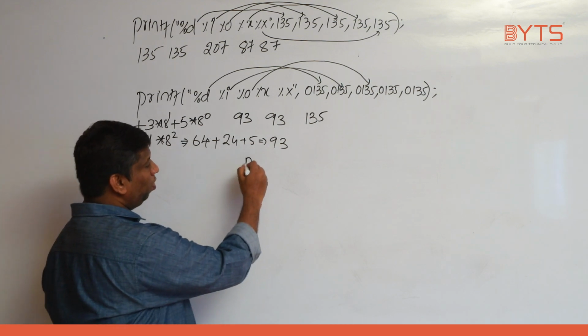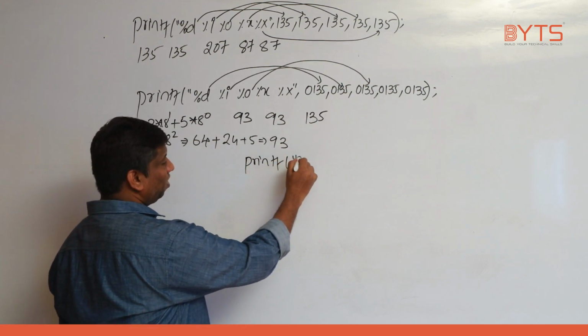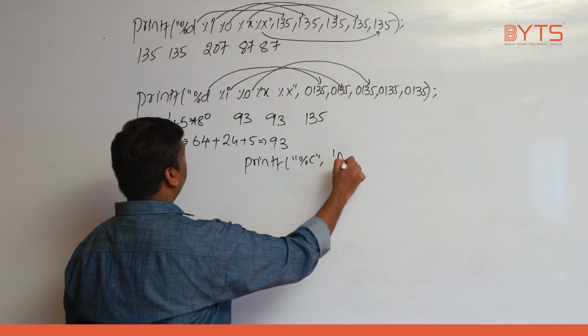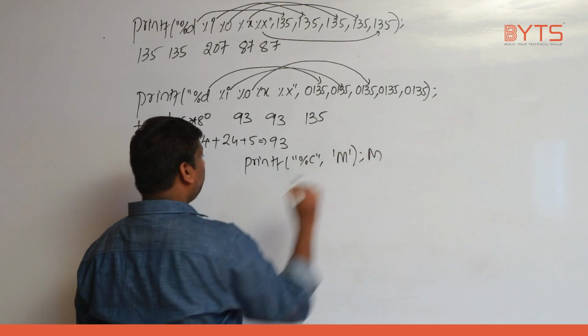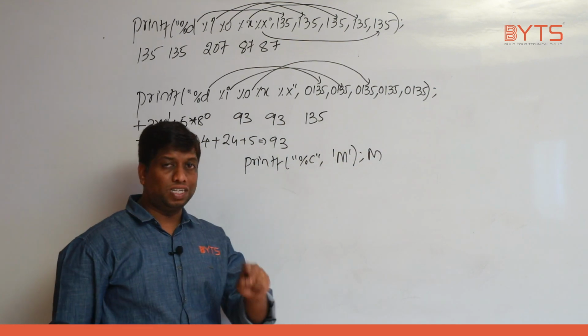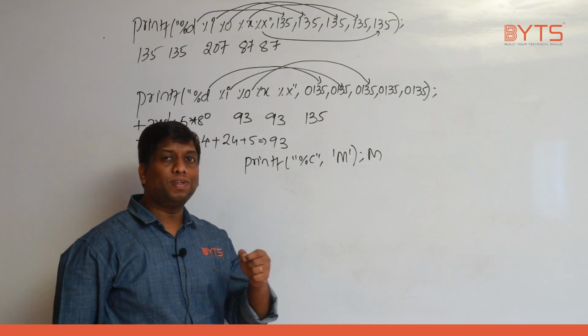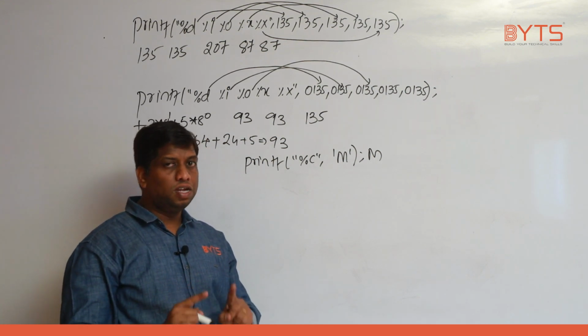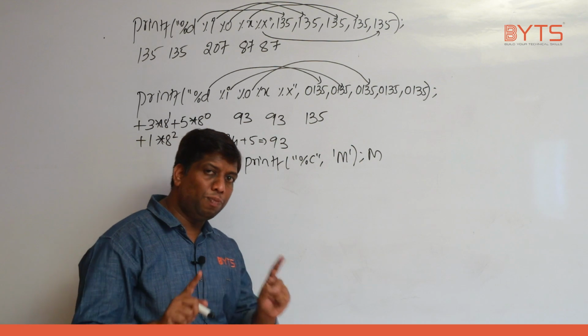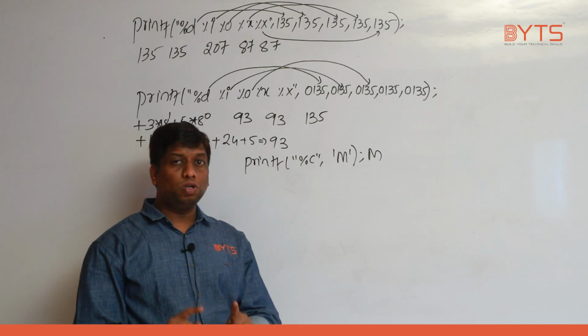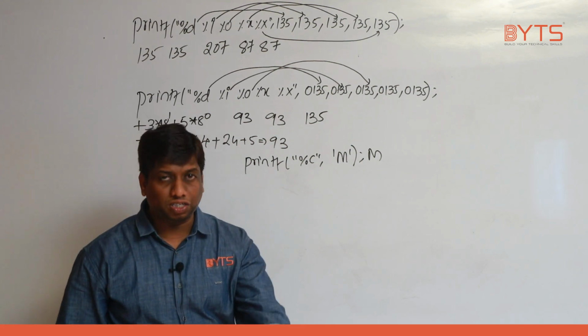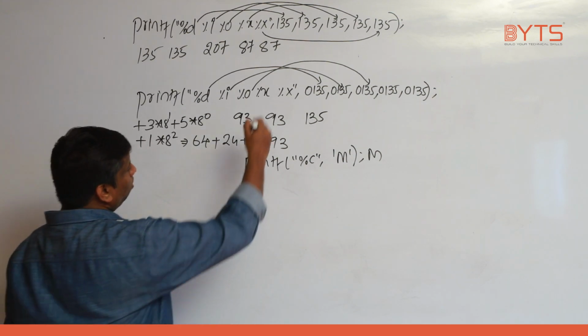Let us take a simple example. printf("%c", 'M'). Only M printed. Understanding, right? Single quotes not printed. Single quotes are used to represent a character constant. Understand? 0 or 0x will never be printed in the output. They are used for input representation. Very important, that is. Now, X.